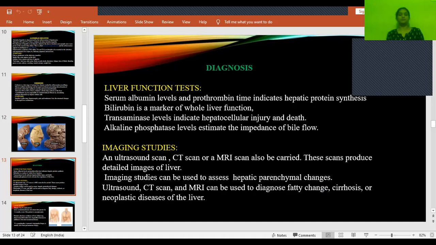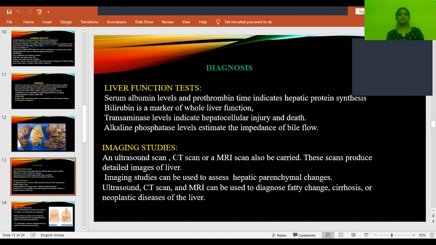These are the things we see in liver function tests. And also prothrombin time. Prothrombin time increases. Prothrombin time indicates clotting time. Because of decreased production of these clotting factors, it will take a lot of time for the blood to get clotted. So prothrombin time also gets elevated.